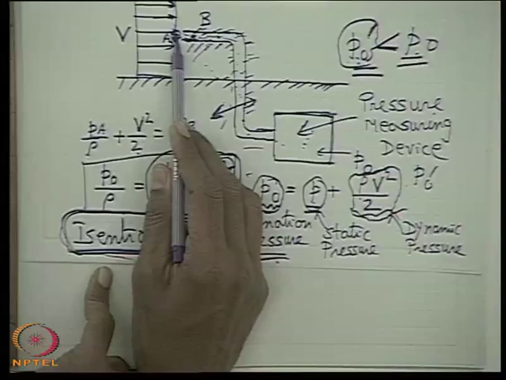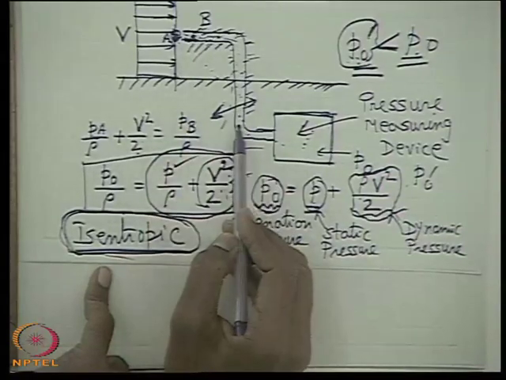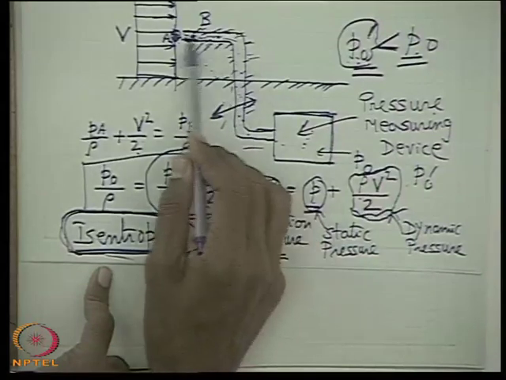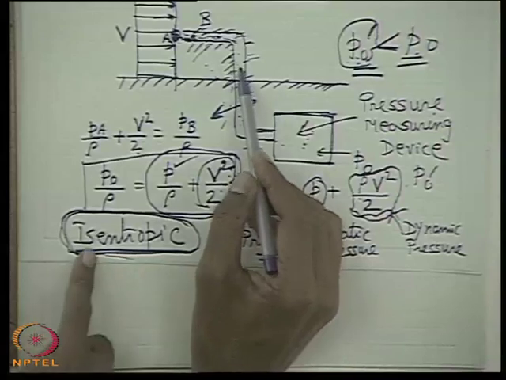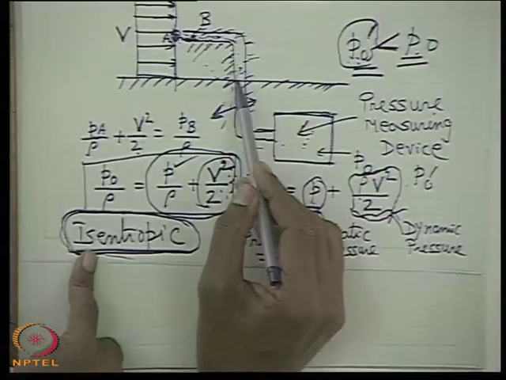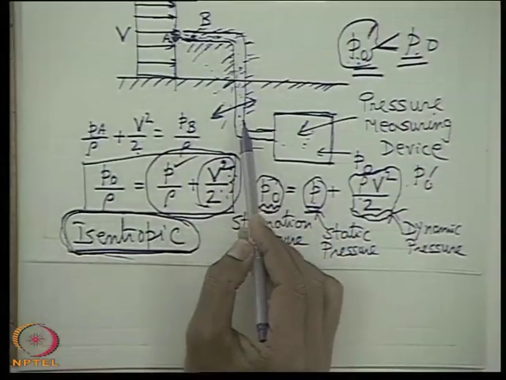Because a part of the kinetic energy is converted into intermolecular energy due to the fluid friction, which will cause a rise in the temperature of the fluid. Because of insulation, the rise in intermolecular energy may not cause heat transfer. That is a different issue. But a part of the kinetic energy will be converted into intermolecular energy.